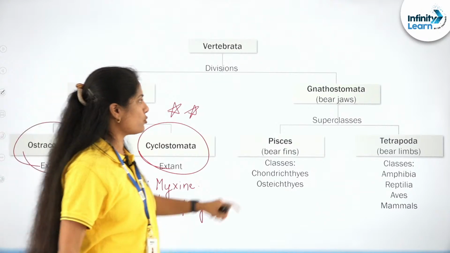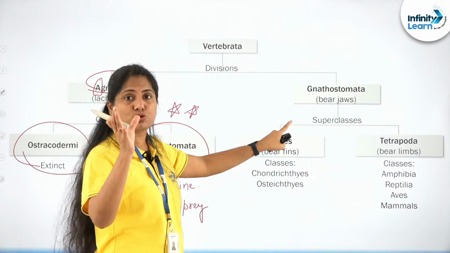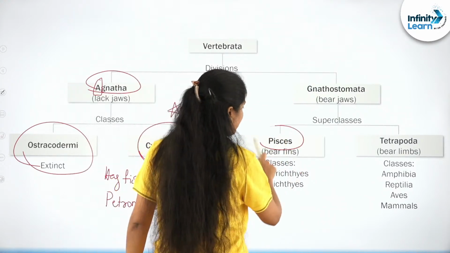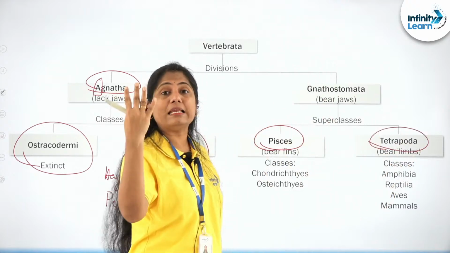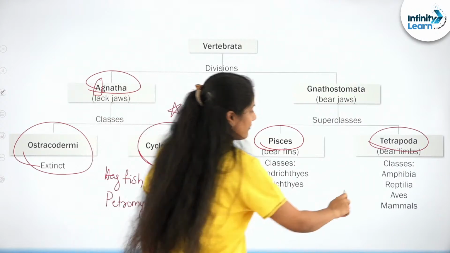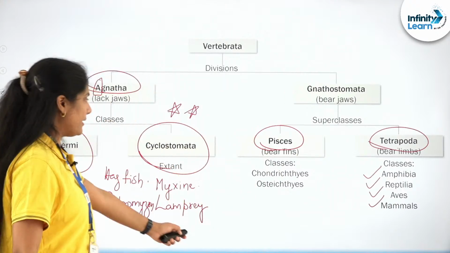Concentrate on cyclostomes. Those with the jaws are gnathostomata, stoma is the opening guarded by the jaws. We have Pisces, which bear fins, and tetrapoda, which have four limbs. Poda is limbs, tetra, four. We have amphibia, reptilia, aves, and mammalia, right?